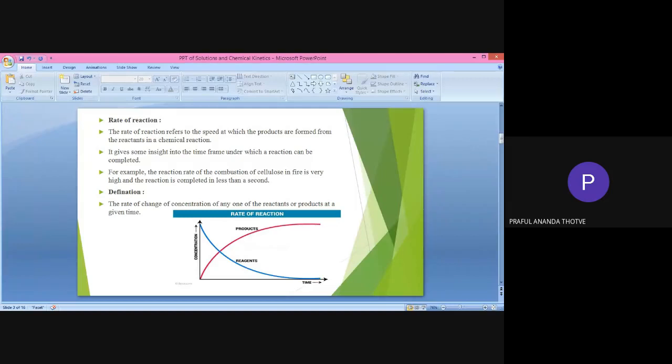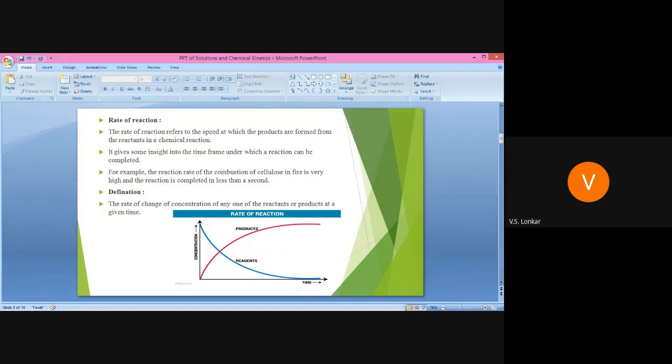The time required to convert reactant into product, that is known as the rate of reaction. Whenever a reaction occurs, what happens? Reactant is the starting material, and that reactant is converted into the product, our desired final product. Whatever time is required for the conversion of that reactant to product is nothing but its rate of reaction.